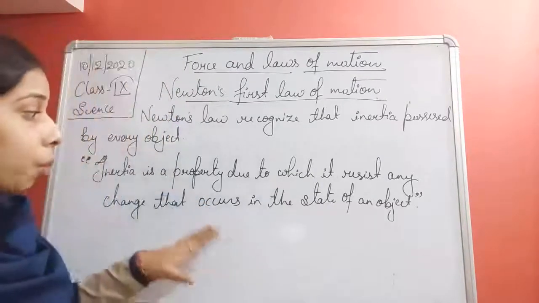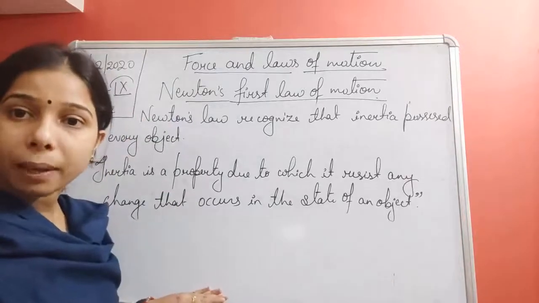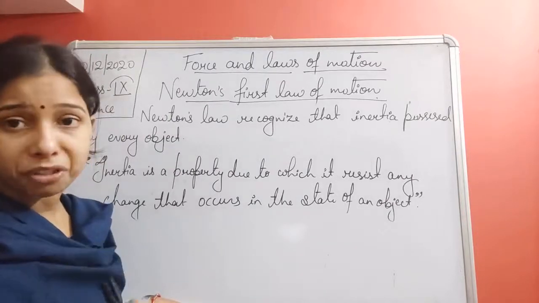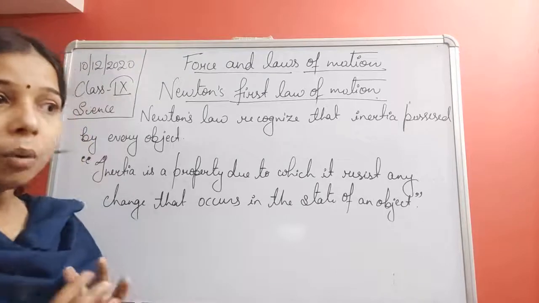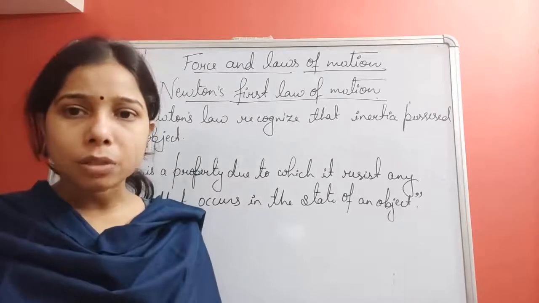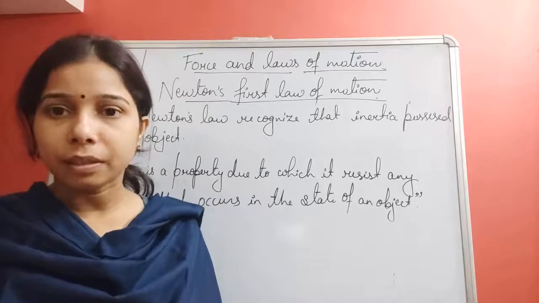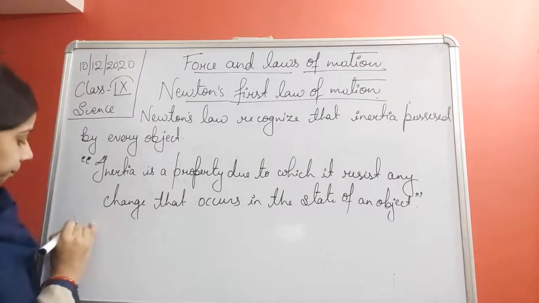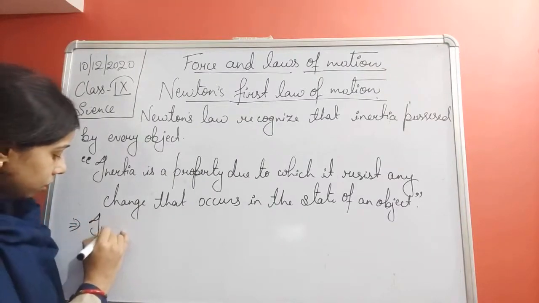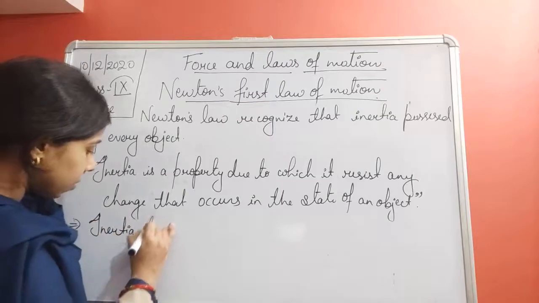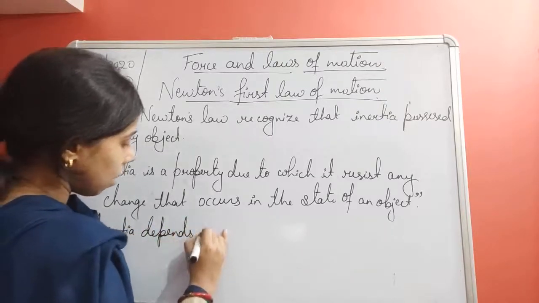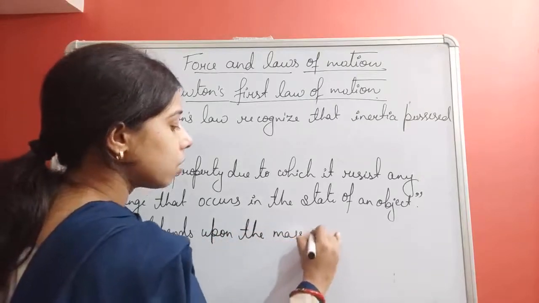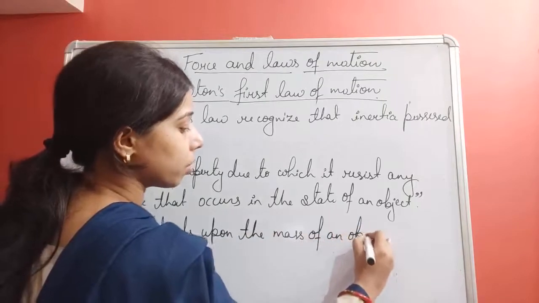Now, on what factor does inertia depend? Inertia depends upon the mass of the body. The bigger the mass of the object, we will say the more the inertia will be. Okay, so we can write it: inertia depends upon the mass of an object.